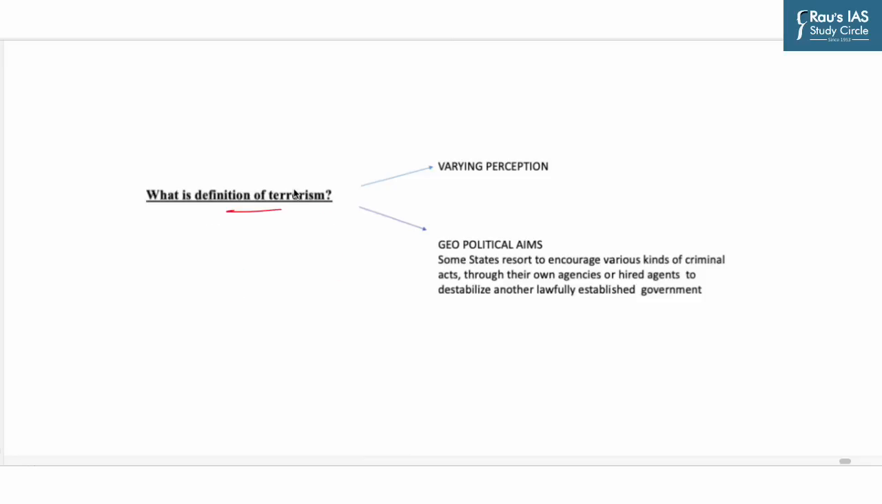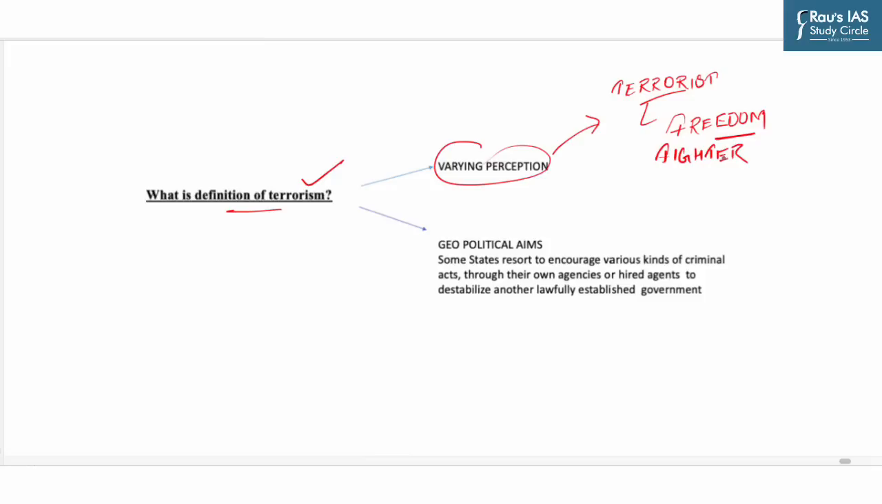And it is surprising that attempts to arrive at an internationally accepted definition of terrorism have proved futile. This ambivalence is primarily due to two reasons. The first is varying perception. This you can understand with the help of an example: a terrorist in one country may be viewed as a freedom fighter in another country. For example, groups designated as separatists and terrorists in India, especially in Jammu and Kashmir, are being hailed as freedom fighters in Pakistan.